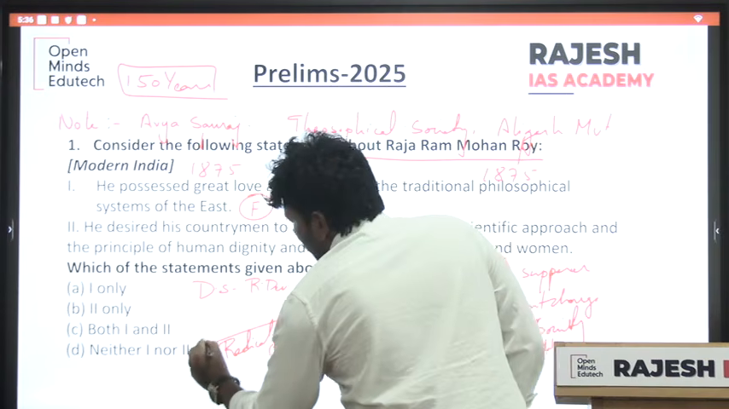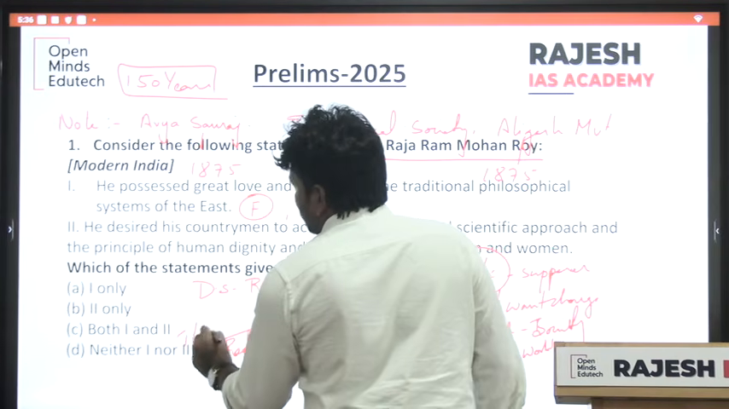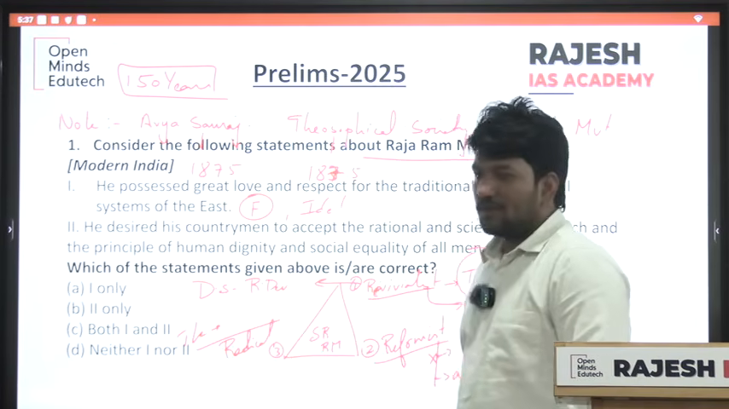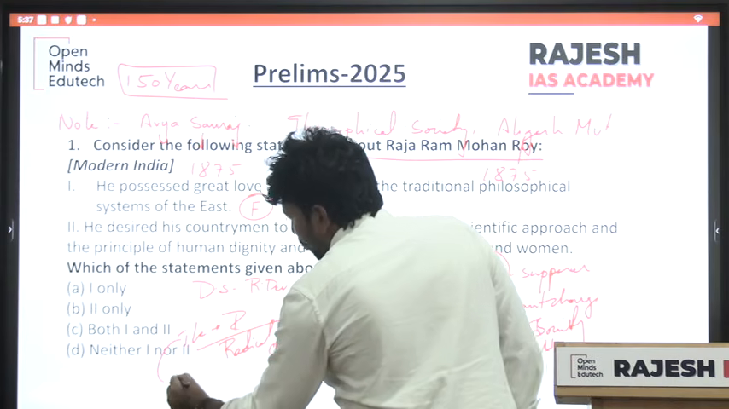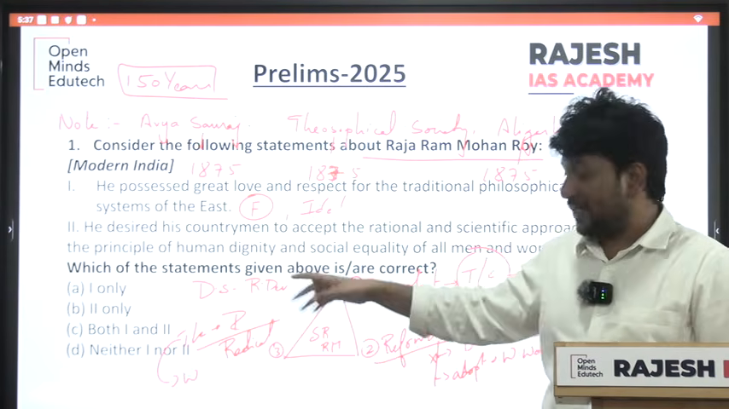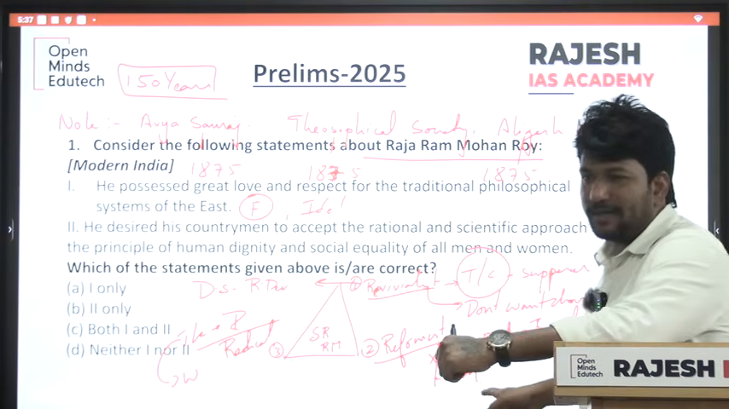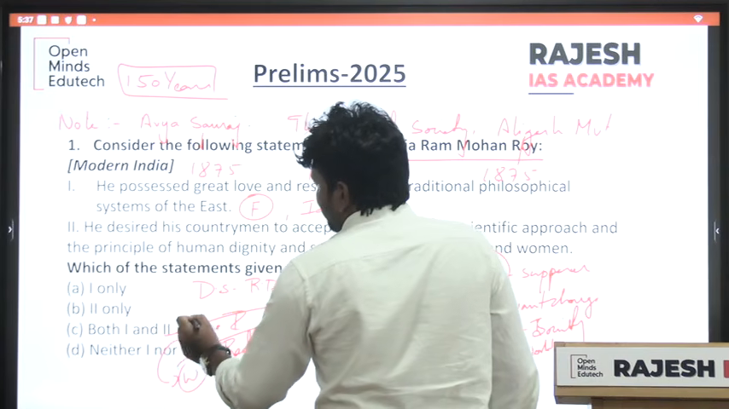Next one, radicals. Radicals believe that our traditions and customs are completely outdated. They said we should reject them. We should completely move towards Westernization. It is like imitation. So complete Westernization. Who are them?